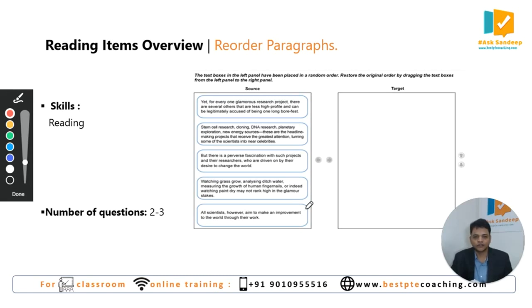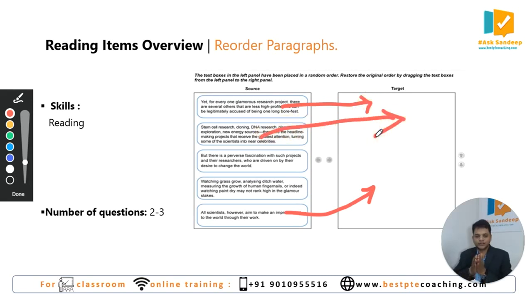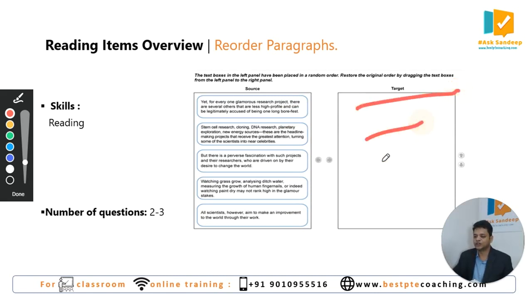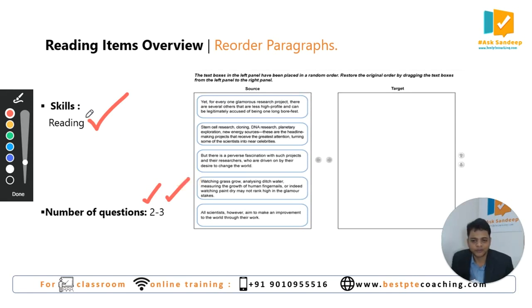What you have to do is using your reading intelligence, your grammar intelligence, your vocabulary intelligence, your sequencing intelligence, you have to arrange these sentences into the right order to the target. All right. You have to simply drag and drop the sentences to the right side in the target. Okay. So here you should arrange the sentences in the right order. So this question type gives you score in reading, and there will be minimum 2 questions and maximum 3 questions from reorder paragraphs.